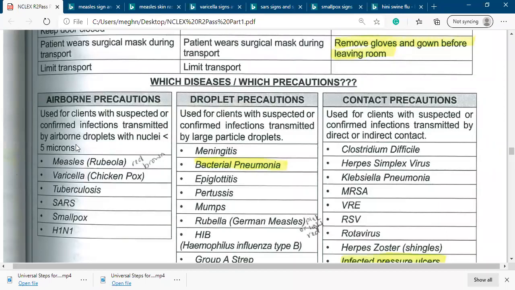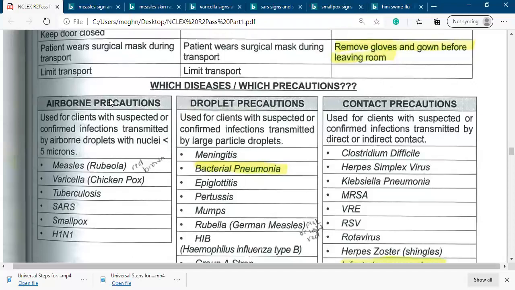measles, other name rubeola, varicella or chickenpox, tuberculosis, severe acute respiratory syndrome or SARS, smallpox, and swine flu or H1N1. So this is the list we must know, right? And this is the disease list for airborne precaution. So if anybody has an airborne disease, right, what do we have to do?